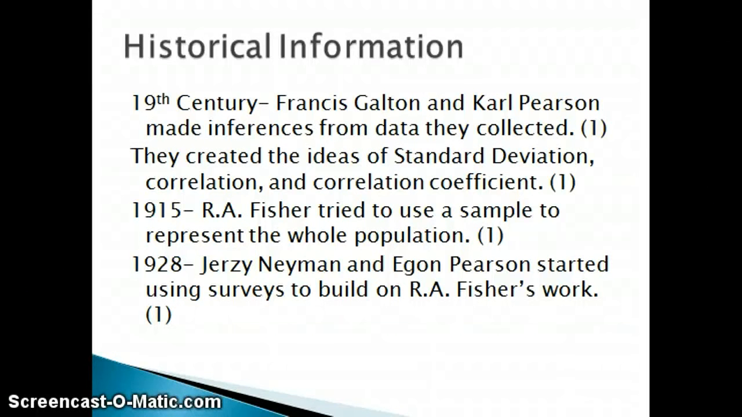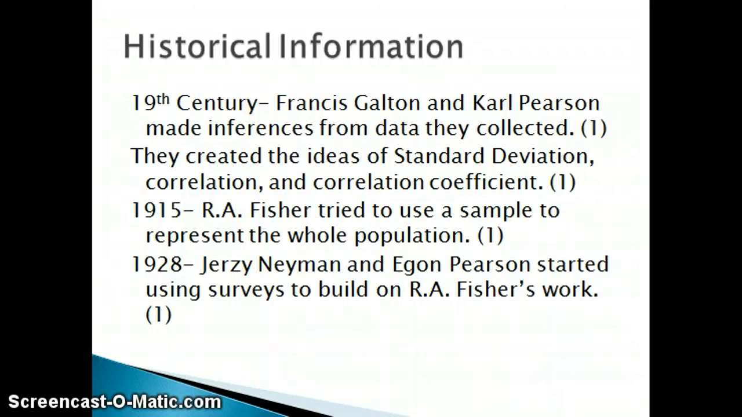When it comes to stats, nothing of too much importance happened until the late 19th and early 20th century. Around that time, Francis Galton and Karl Pearson started to forge its modern definition by making inferences from data with their work. Most importantly, they were able to introduce the ideas of standard deviation, correlation, and correlation coefficient.